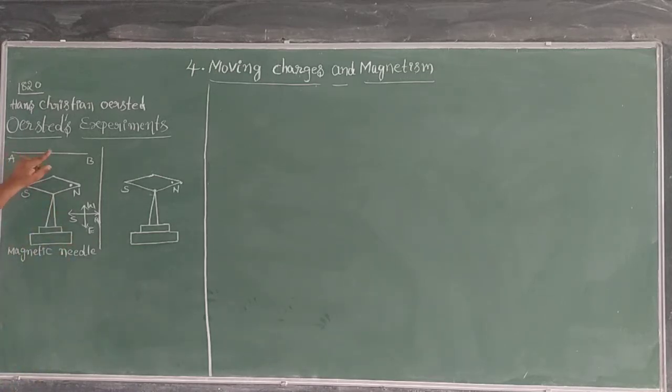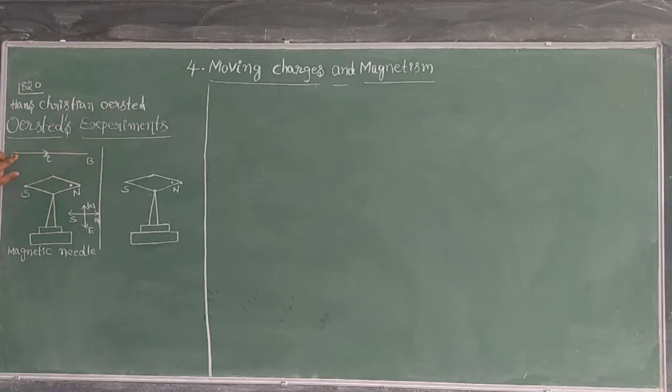Initially, here I have taken one wire. This is the wire, AB wire. In this AB wire, initially no current is flowing. If no current is flowing, how does the magnetic needle appear? The magnetic needle appears without any deflection, that means it is at equilibrium. Suppose current I is flowing from A to B, in this direction.